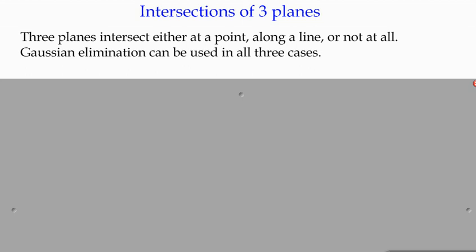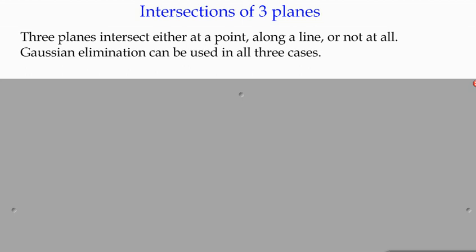So this is example 23 in our vectors topic. We've been looking at intersections of lines, intersections of lines and planes, and even two planes. We know that if two planes intersect at all, the solution is a line of intersection rather than a point of intersection. However, there's a few more options when we're dealing with three planes intersecting.